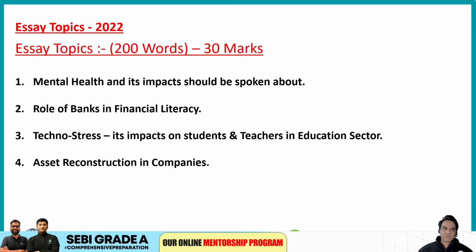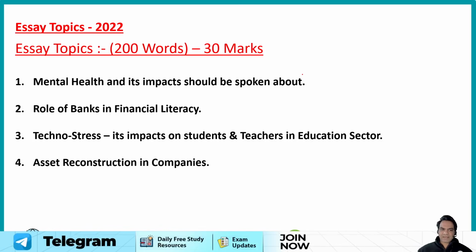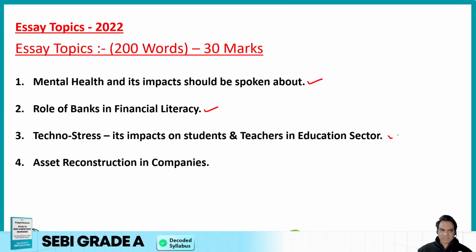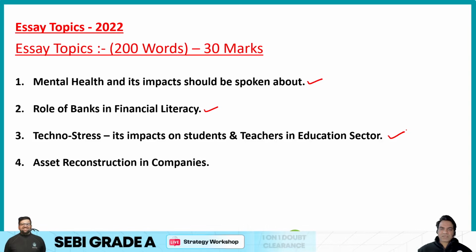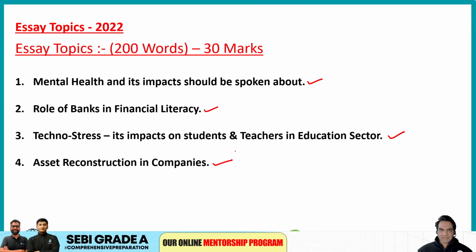Let's look at the previous year. In 2022, the word limit was only 200 words and the topics given were mental health and its impact should be spoken about. This is basically based on social issues. Role of banks in financial literacy. This is again based on economy. Techno stress and its impact on students and teachers in education sector. Remember 2022, we were just out of the lockdown, so these were the topics that were given. So impact of techno stress on teachers and students in education sector. This is again a social issue. And then fourth was your financial topic. This is asset reconstruction in companies, ARC. So these were the topics that were given in the year 2022.